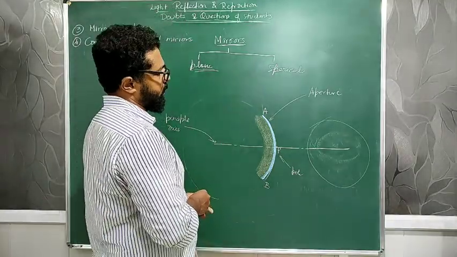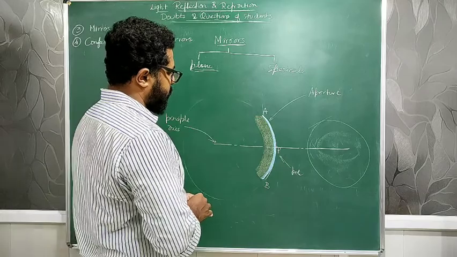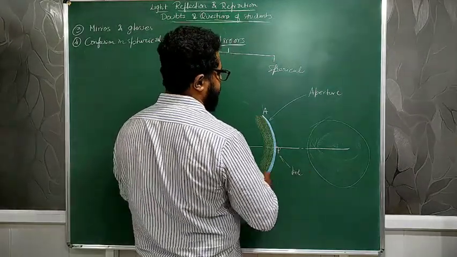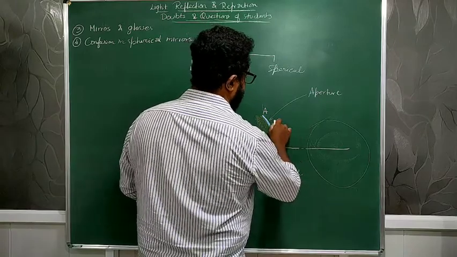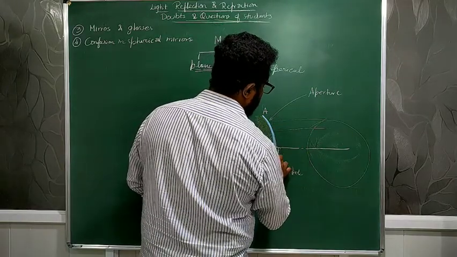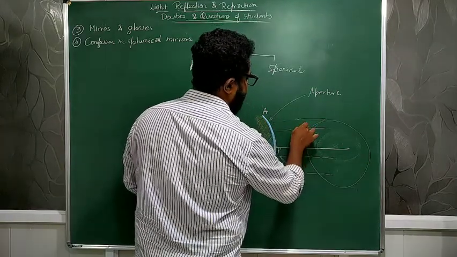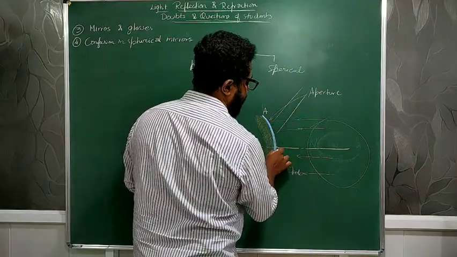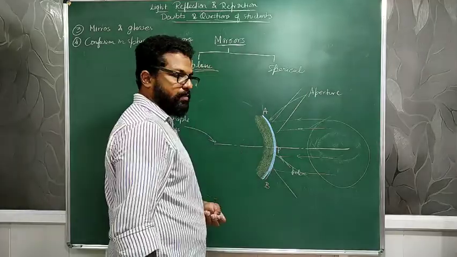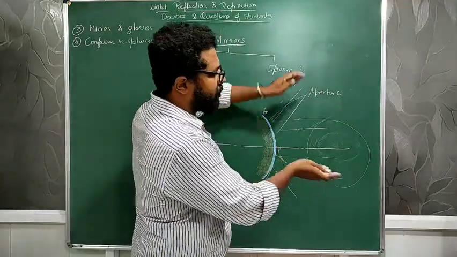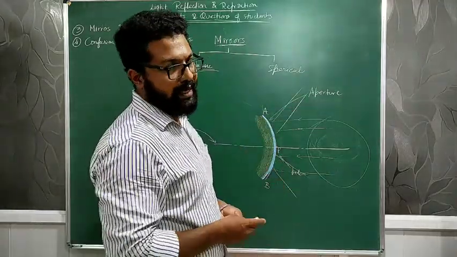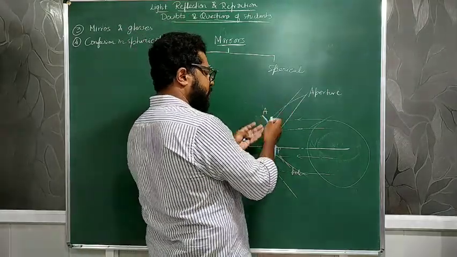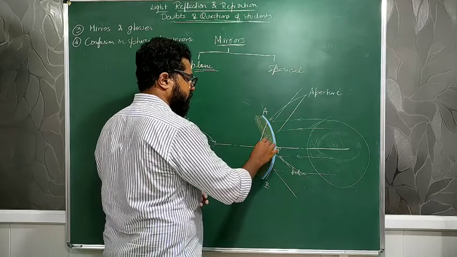And along the principal axis, there comes a point. Suppose all the light rays are coming here like that, and they will reflect like that. You know the concave mirror concept, correct? The diverging of light takes place, and that diverging light is assumed to be meeting at one point in the opposite direction.